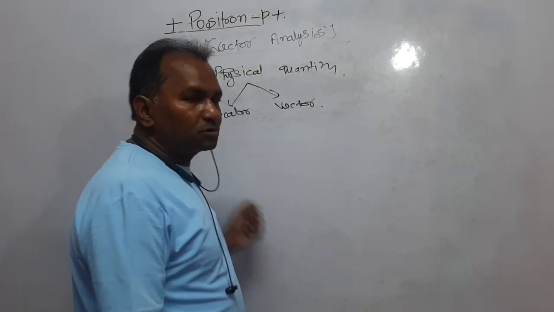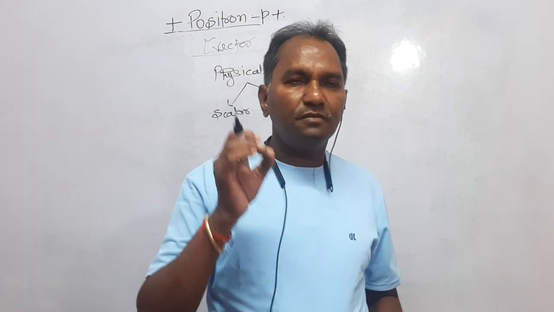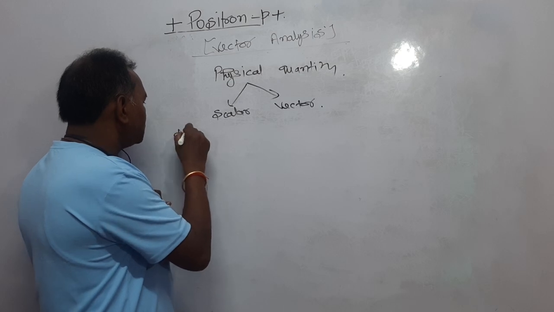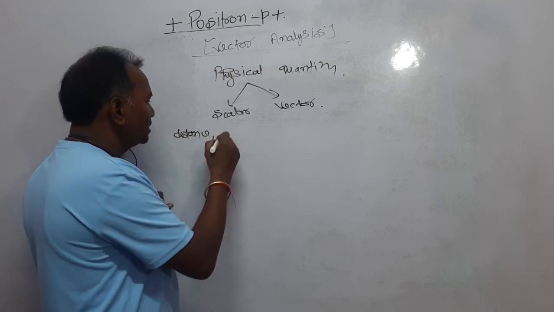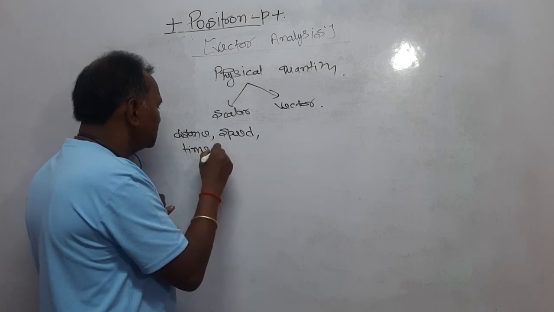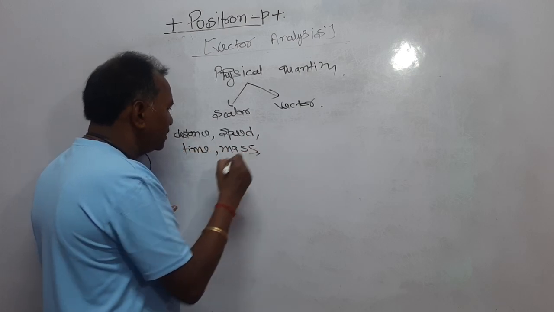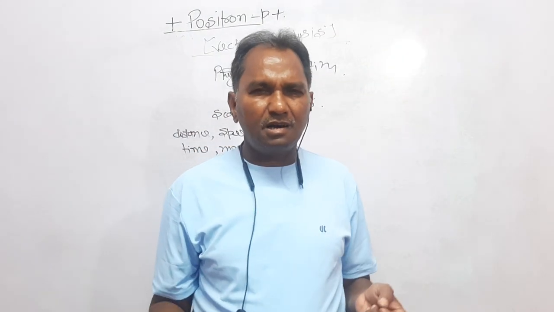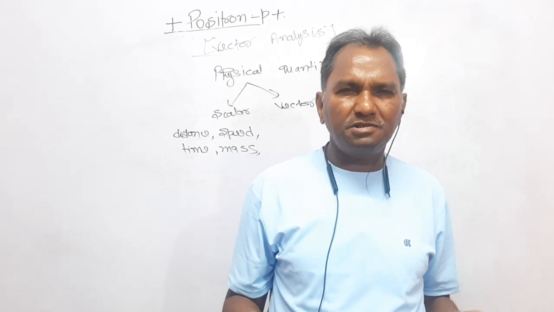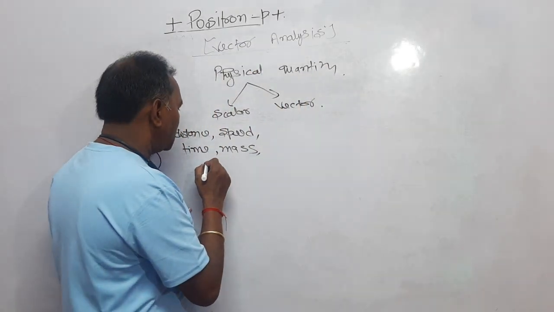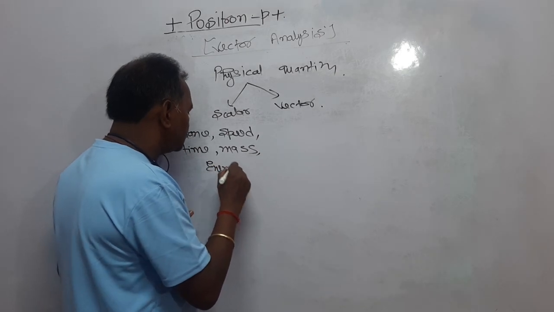Scalars are those quantities to represent which we need only the magnitude. For example, distance, speed, time, mass, all kinds of energy, electric energy, potential energy, gravitational potential energy, solar energy, all kinds of energy and work are part of scalars.